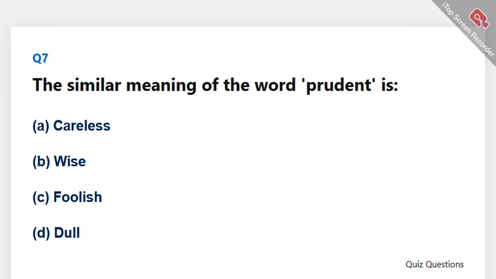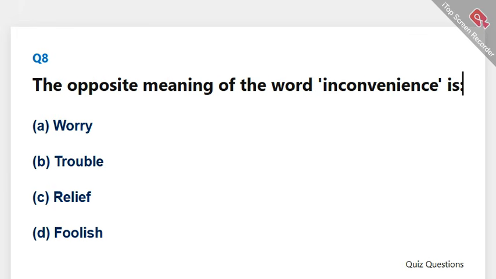The similar meaning of the word prudent is. The correct answer is B. Wise. The opposite meaning of the word inconvenience is. The correct answer is C. Relief.